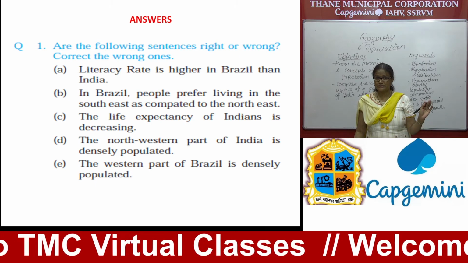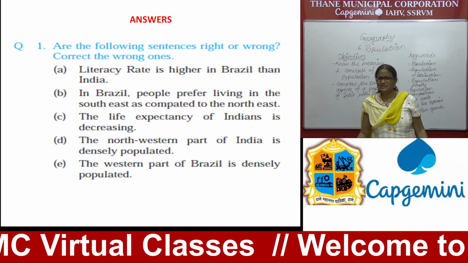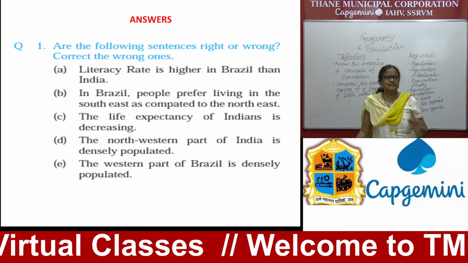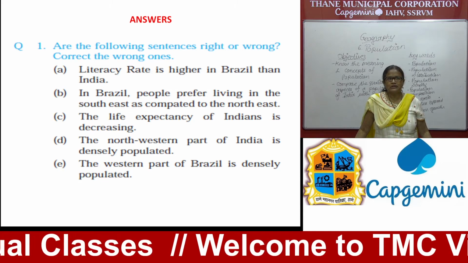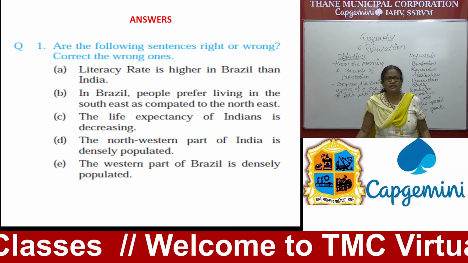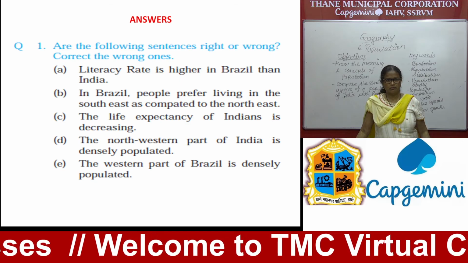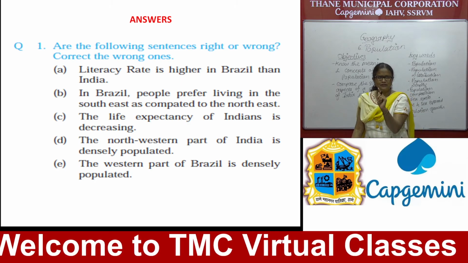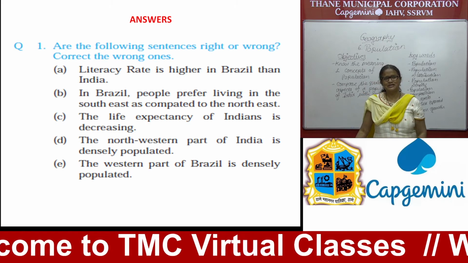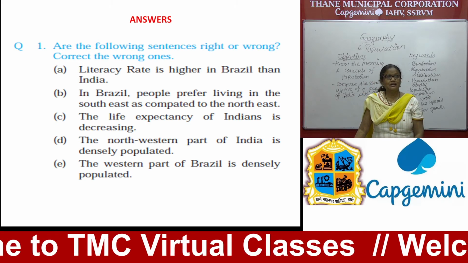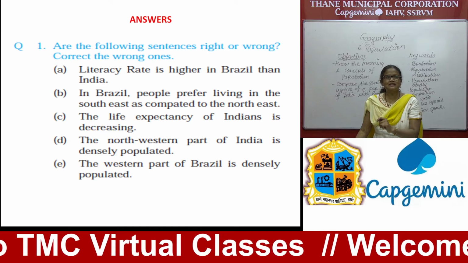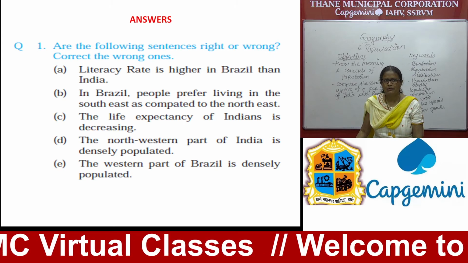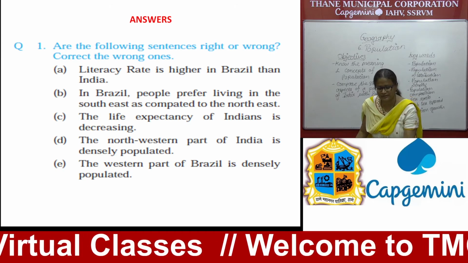Wrong. Then what is the correct statement? It is increasing. The northwestern part of India is densely populated. No, no. What is the correct answer? The northeastern part of India is densely populated, and the western part of Brazil is densely populated. Correct or wrong? Fine. Identify.